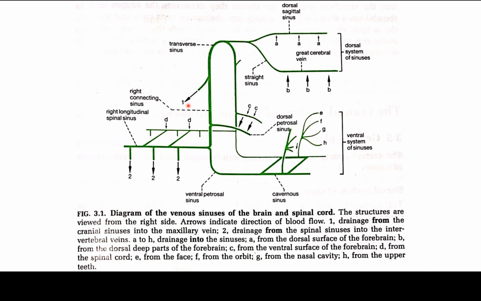The transverse sinus is considered to be paired. The left and right sinuses are joined on the dorsum, in the line where they receive the dorsal sagittal sinus. They continue laterally through the connecting tissue. The ventral system contains three main sinuses.